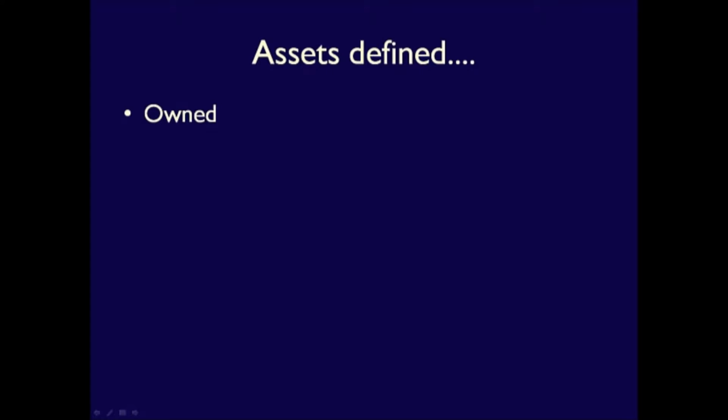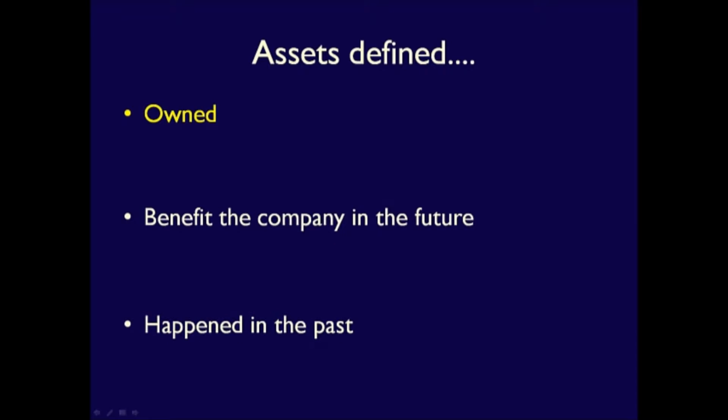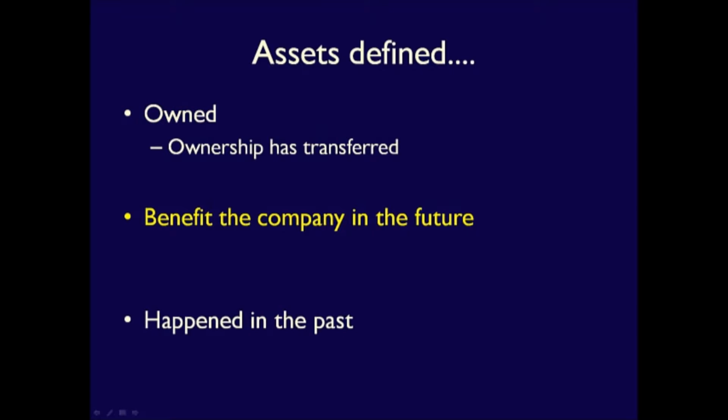Assets have three characteristics. Assets are owned, they provide future economic benefit, and they are due to past events. Let's go through each of these characteristics and expand on them. First, assets are owned. The concept of owned is pretty straightforward. For example, my cell phone is an asset because I own it. Second, assets provide future economic benefit. That means that the assets will be used, either directly or indirectly, to help the business. The concept of future economic benefit is critical to assets.